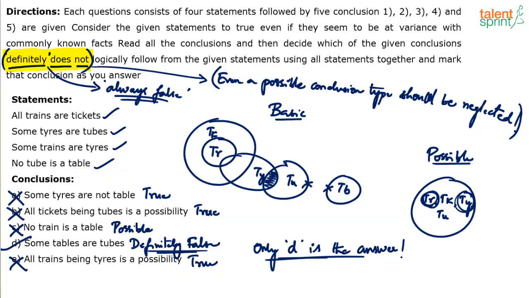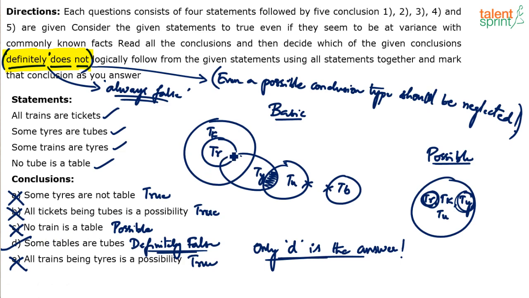Should we go for the next one? Okay, I think some of you want me to explain conclusion number 3 once again. Let me explain conclusion number 3. See, conclusion number 3 says no train is a table. If you observe, is it definitely false? Just look at this. We want it to be always false.